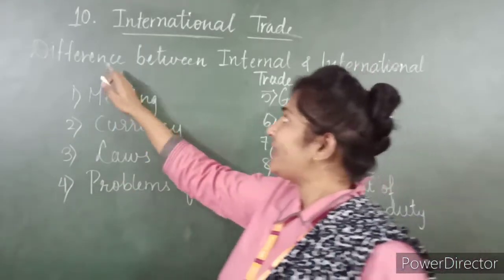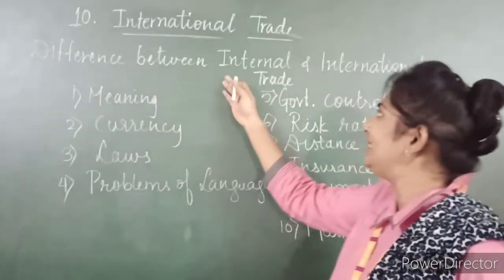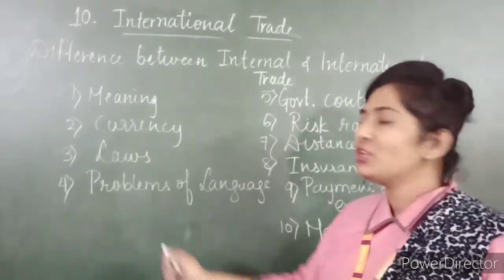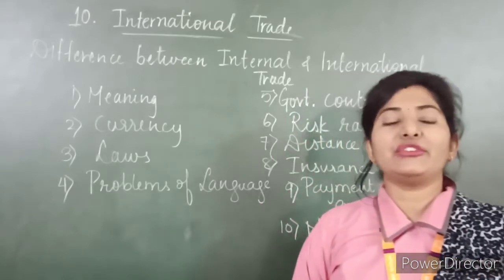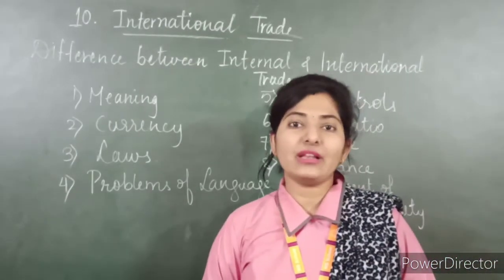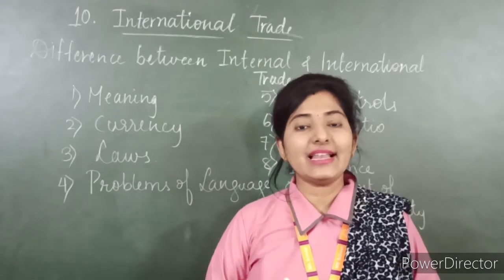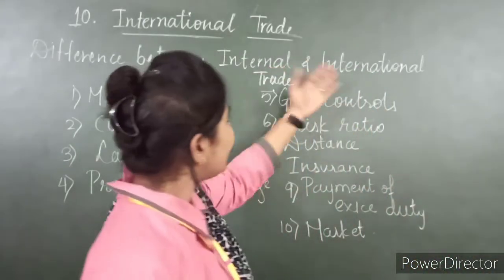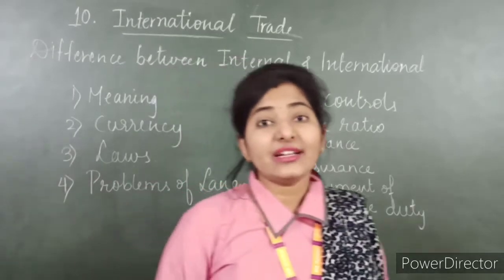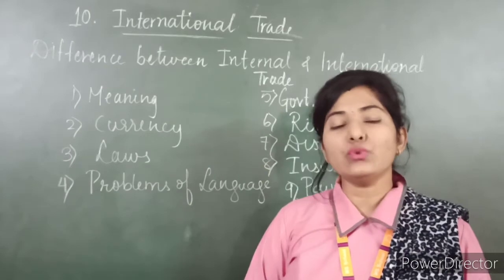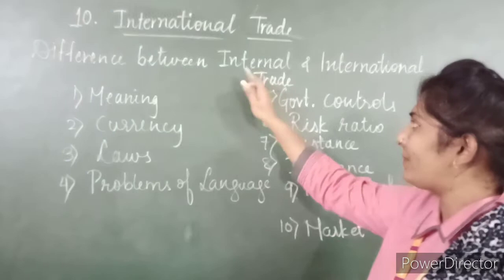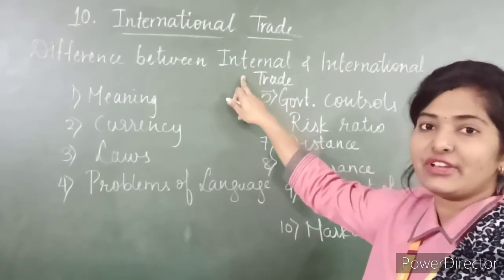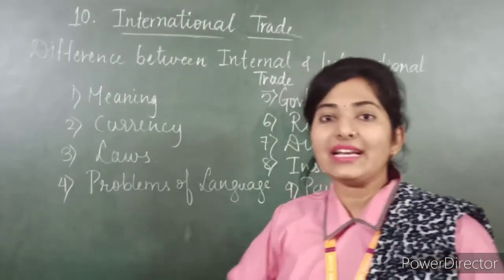So now our next topic is difference between internal and international trade. So first of all, meaning. What is the meaning of internal trade? The trade which is done within the geographical boundaries of a country is known as internal trade. And what is international trade? The trade which is done outside the geographical boundary, or you can say the trade between two countries, is known as international trade. For example, in internal trade you can say the trade within the country.